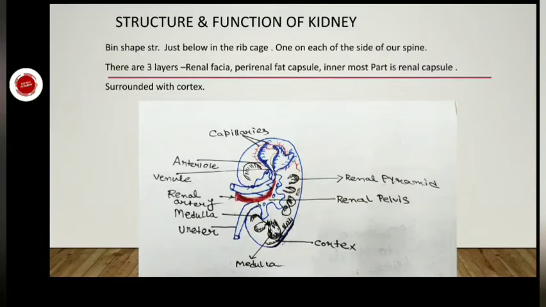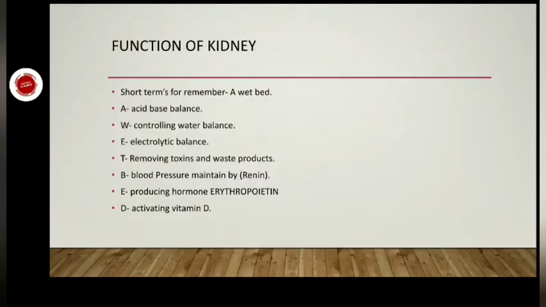So this is the suprarenal gland. It's called the suprarenal gland. This is the outermost part. The innermost part is the renal pelvis. This is the renal pyramid. The blood goes inside the kidney by the renal artery, and the filtered blood goes outside through the renal vein. This is the ureter. Okay. Then what is the function of a kidney?